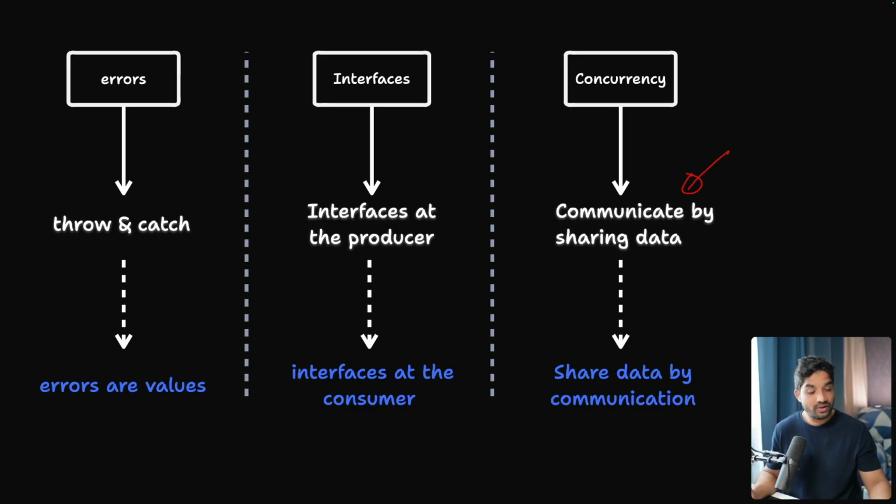It means you have data, all the tasks you have created share this data, and that is called communicate by sharing data. And for that we use something called mutex and locks. But in Golang we have a completely different thing called share data by communicating, or by communication.